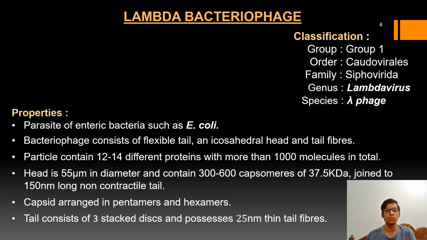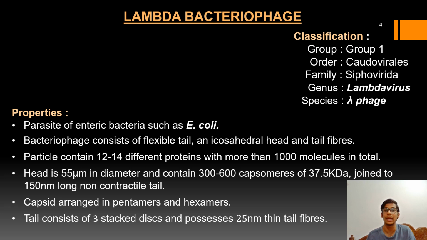When you look at the virus particle, there are about 12 to 14 different types of proteins present in the lambda phage. In total, there are more than 1,000 molecules present in each lambda phage particle. The capsid of the lambda phage is arranged in pentamers and hexamers, and the tail consists of three stacked discs and possesses 25 nanometer thin tail fibers.